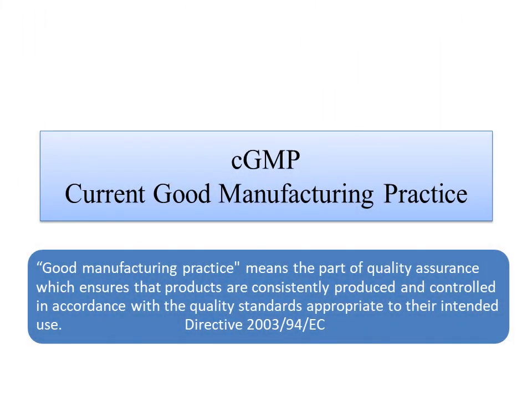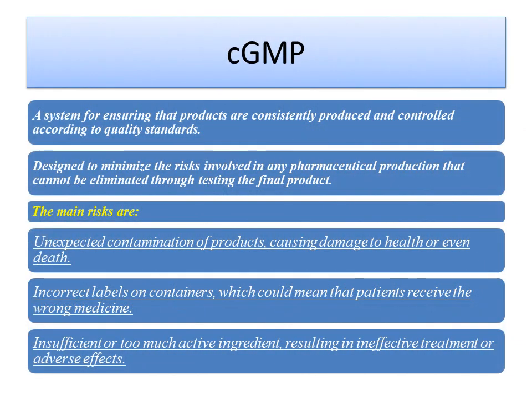Current good manufacturing practice. Good manufacturing practice means the part of quality assurance which ensures that products are consistently produced and controlled in accordance with quality standards appropriate to their intended use. CGMP is a system for ensuring that products are consistently produced and controlled according to quality standards.